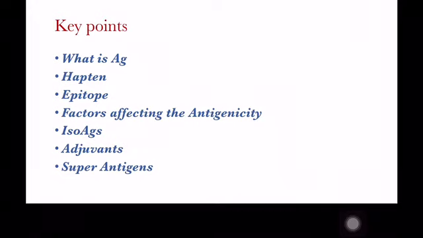Examples include alum, Freund's incomplete adjuvant, Freund's complete adjuvant which contains inactivated tubercle bacilli, and the super antigens. The super antigens are again exogenous and endogenous. Exogenous is bacterial and endogenous is viral. Bacterial examples are staphylococcal enterotoxin and streptococcal exotoxin. Endogenous examples include HIV and others like rabies virus, Epstein-Barr virus, etc.